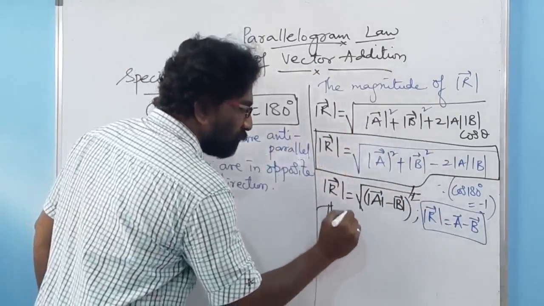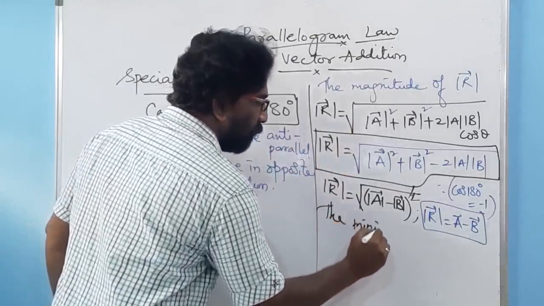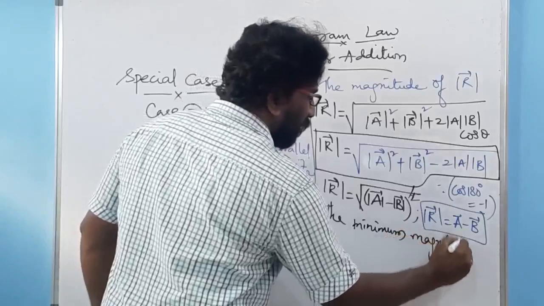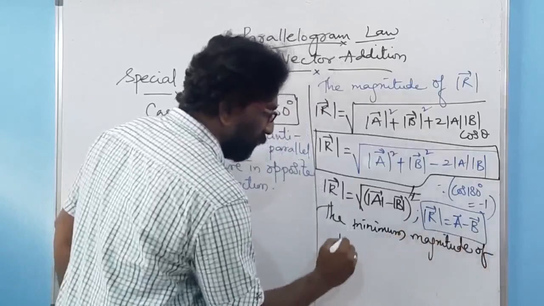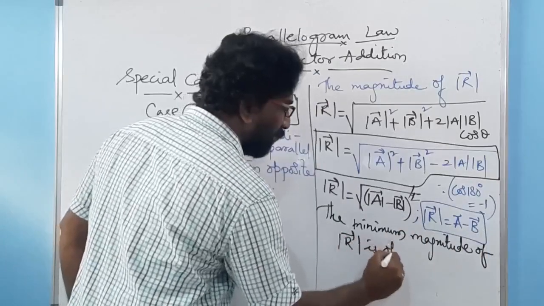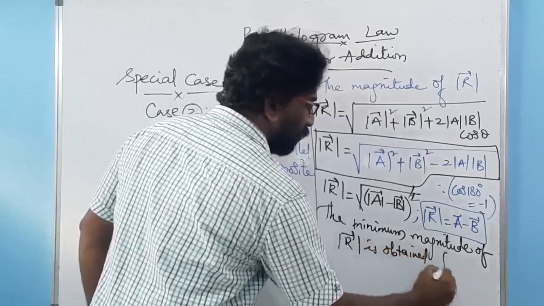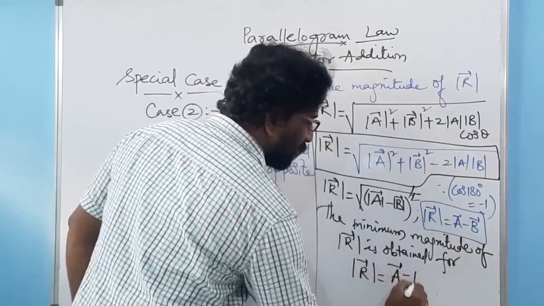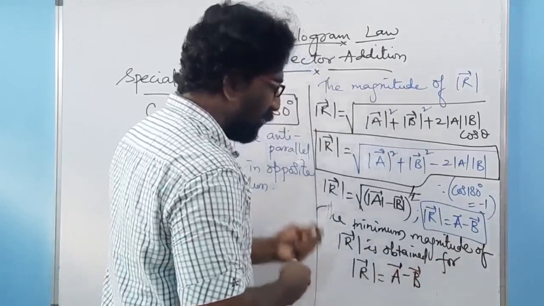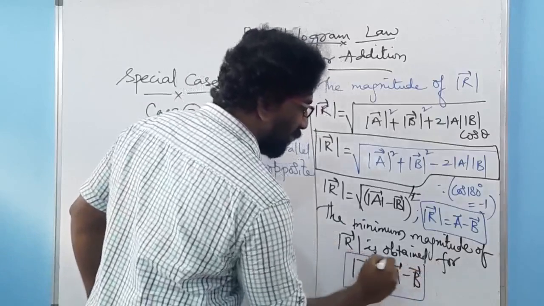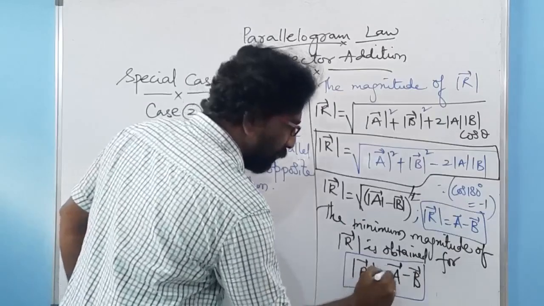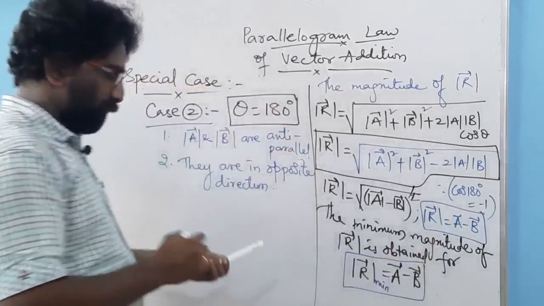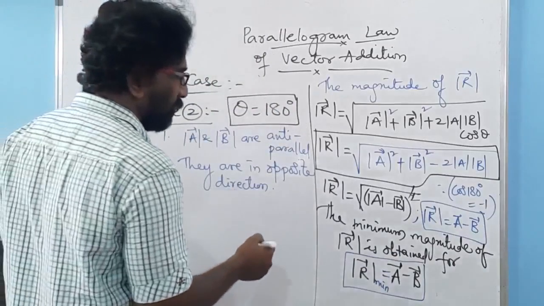Therefore, the minimum magnitude of vector R is obtained for R equal to vector A minus vector B. This is an important objective.